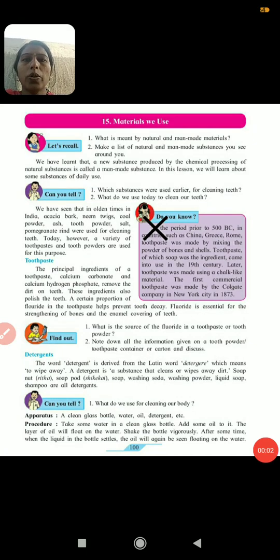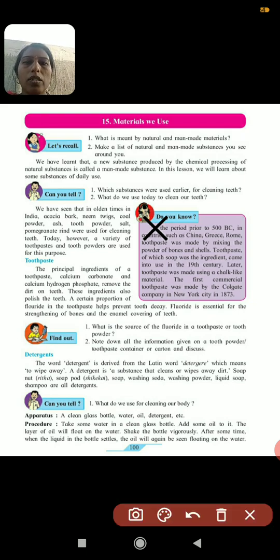Hello students, today we are going to see the next chapter, that is materials we use. Yes children, the materials which we are using daily. So in that, some we will see here. Before going to that, some questions are for you.